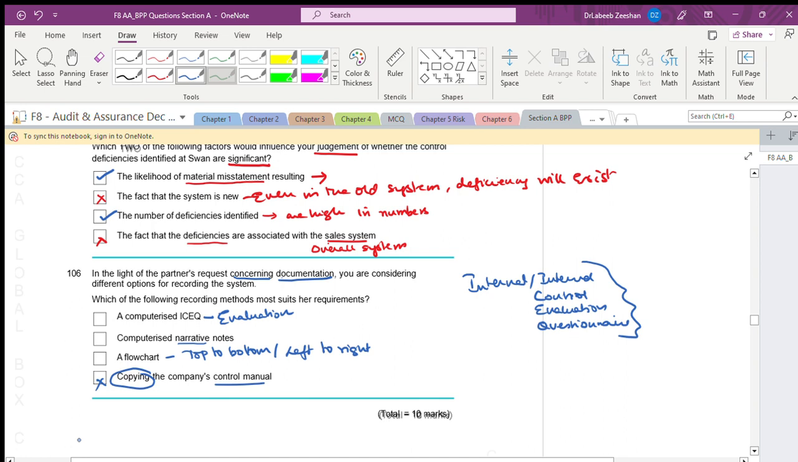Your views are important. You are not talking about the computer manual. Within this scenario, what is it? The internal control evaluation. Okay, this is the way.